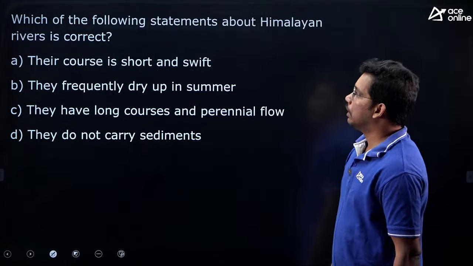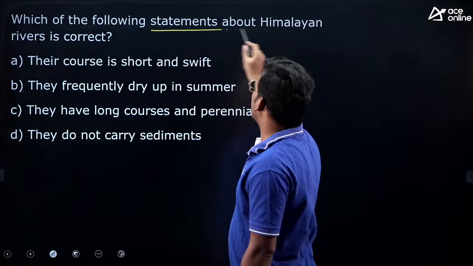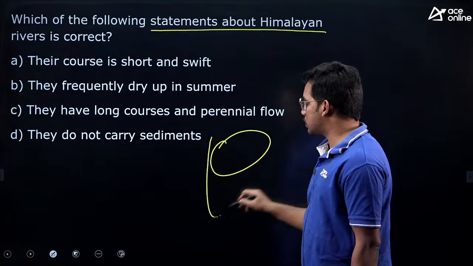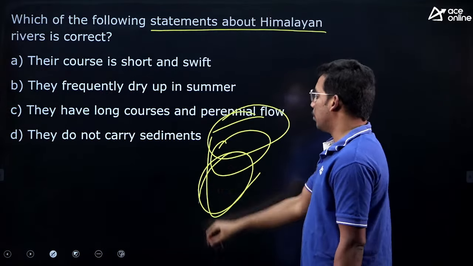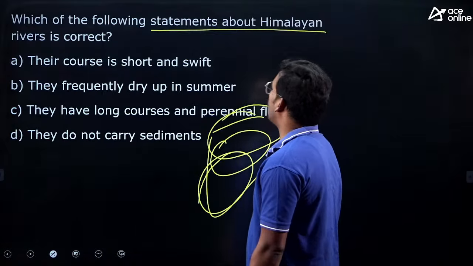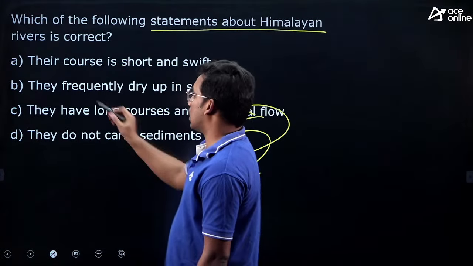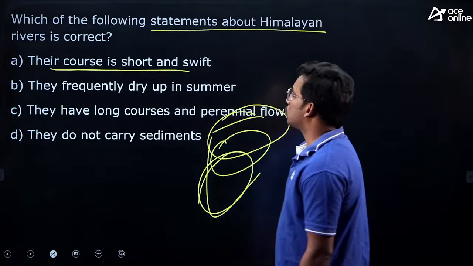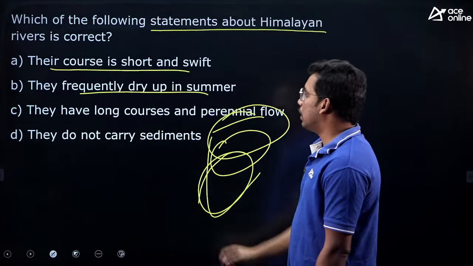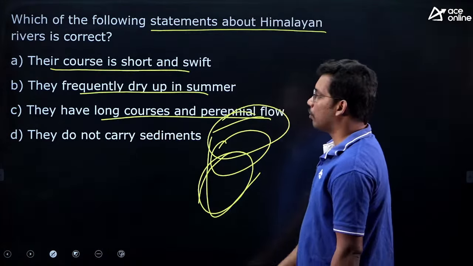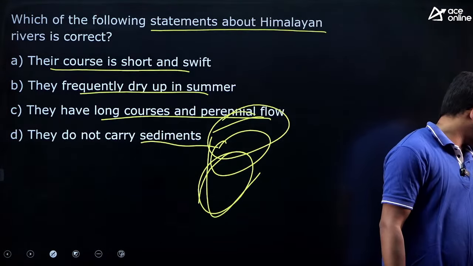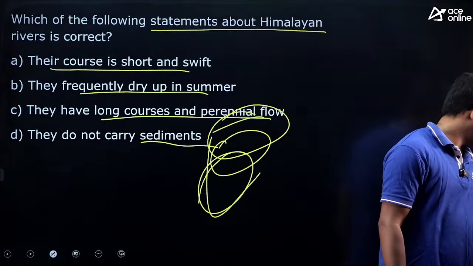Very good. Next one, which of the following statements about Himalayan rivers is correct? We have two river systems in India, the Himalayan river system and the peninsular river system, both are different. So now tell me which statement about the Himalayan river system is correct. This course is short and swift, they frequently dry up in summer, they have long courses and perennial flow, they do not carry sediments. Which one is the characteristic feature of the Himalayas?